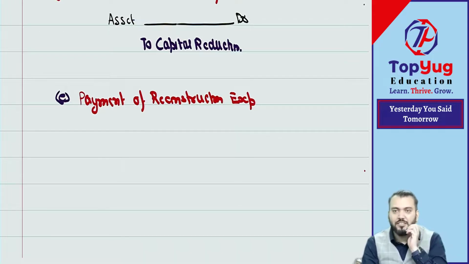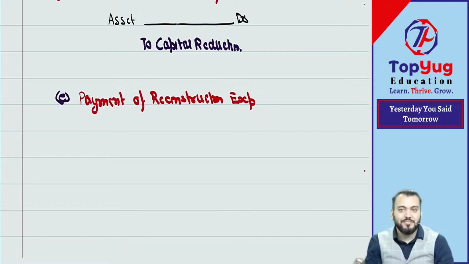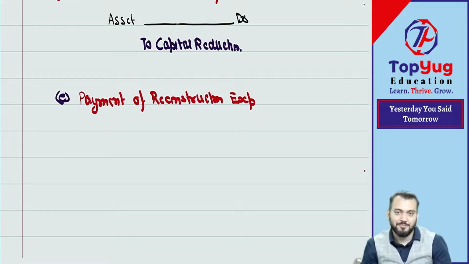You can say expense will be debited, but first you will say expense account debit to bank and then capital reduction account debit to expense. Can I pass one journal entry, capital reduction to bank? Because all expenses will be debited to which account? Bank account. All expenses will be debited to which account? Bank account.